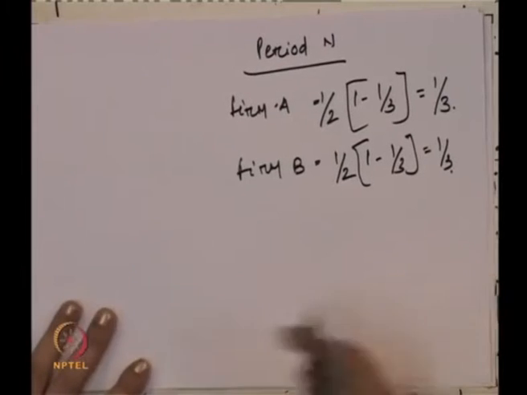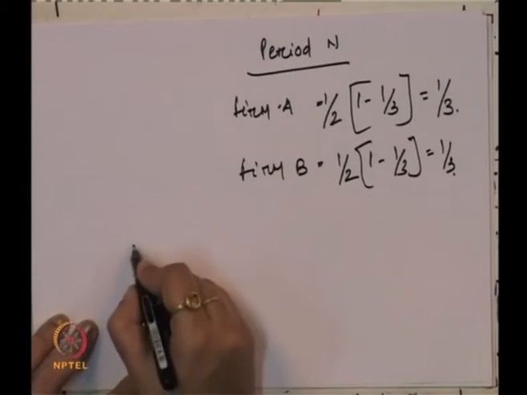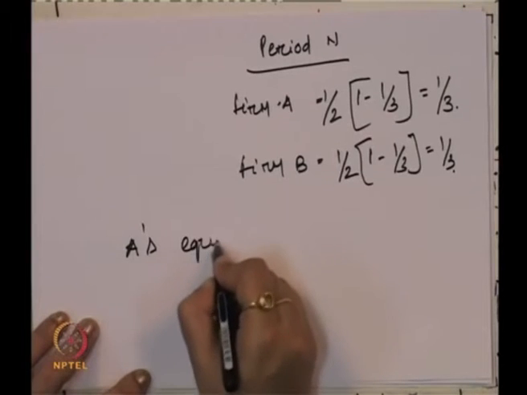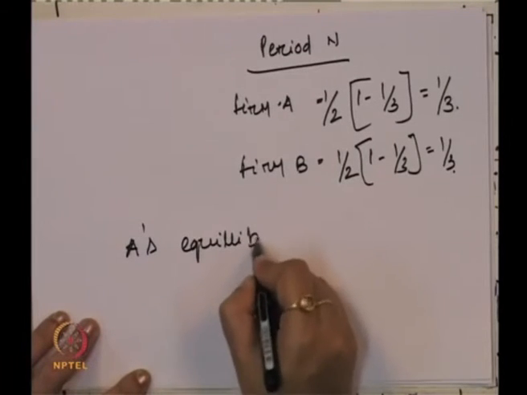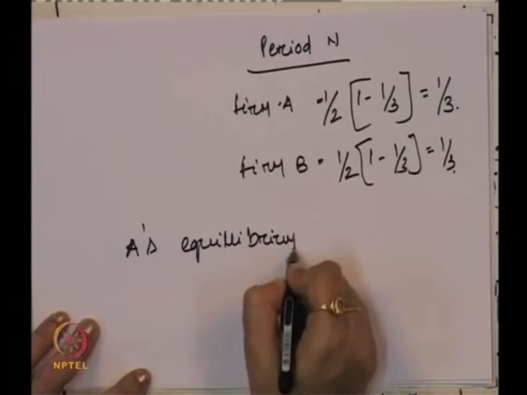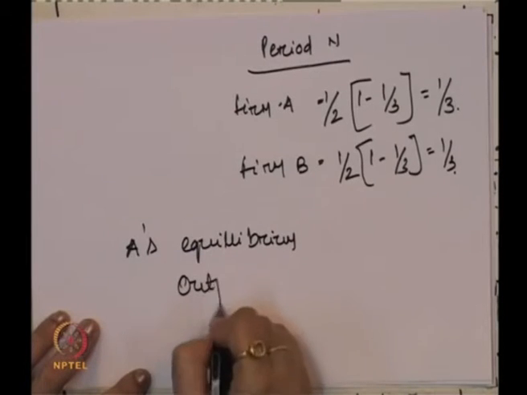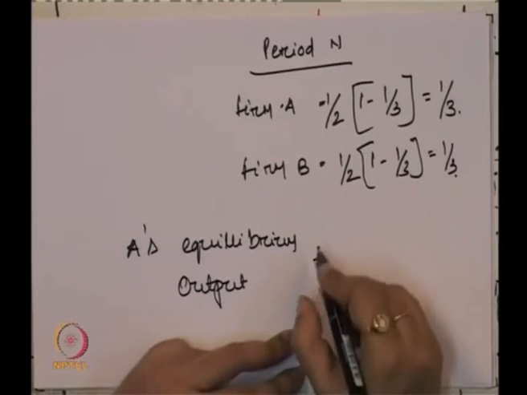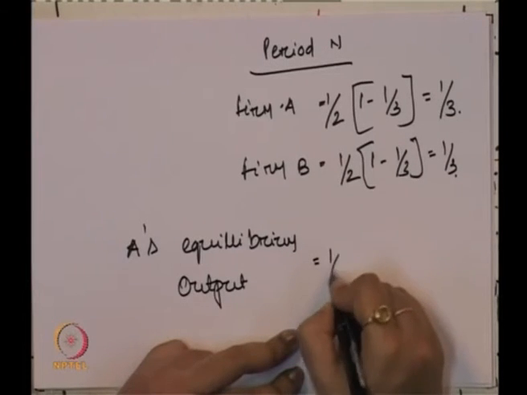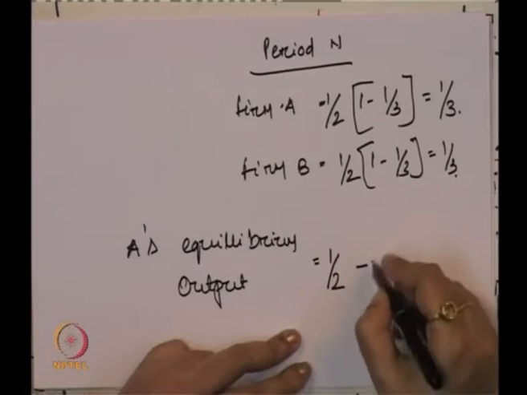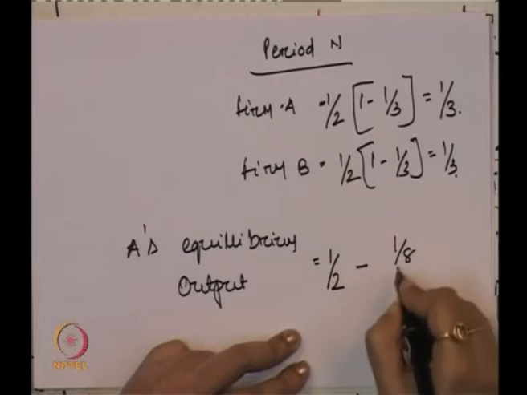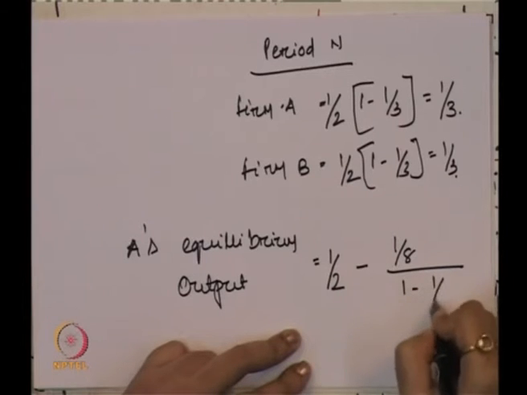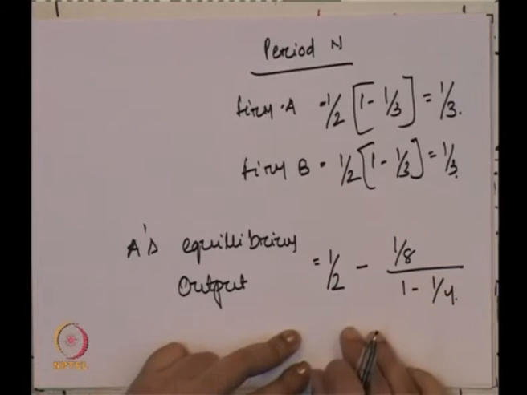Now, what is A's equilibrium output? A's equilibrium output will be half minus 1/8 by 1 minus 1/4.